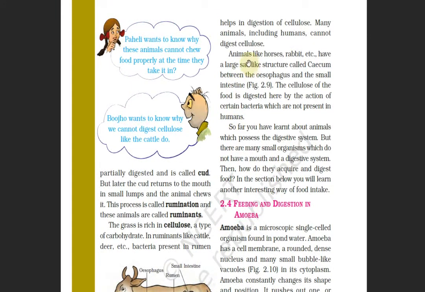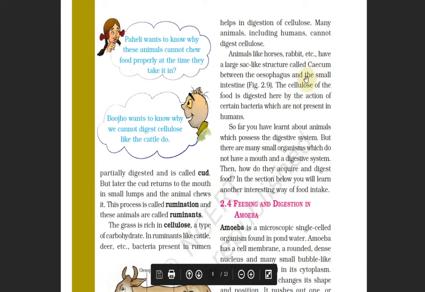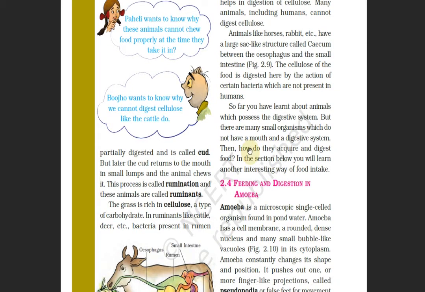In animals like horses and rabbits, their stomach is called caecum. This caecum contains bacteria which digest cellulose for them and give them energy, or the nutrients required for the fulfillment of their requirements.